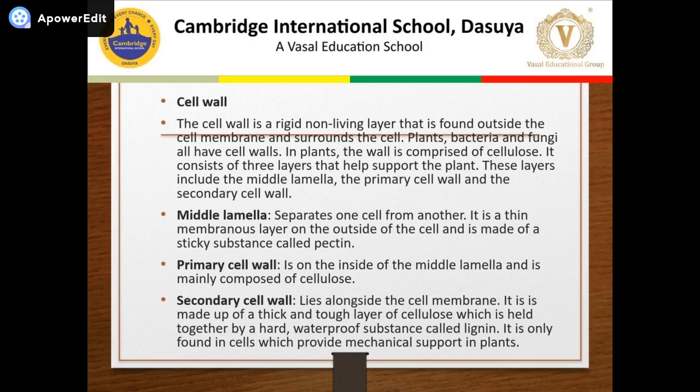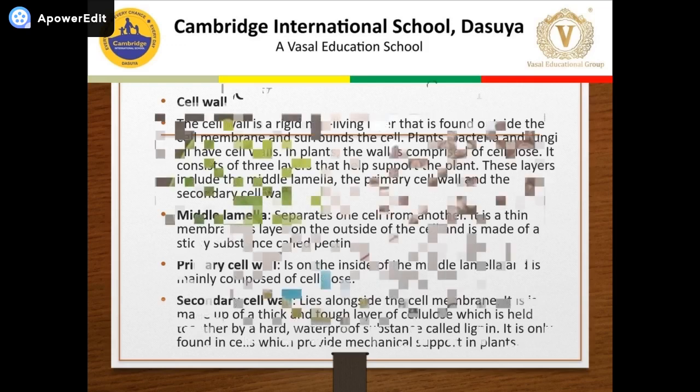And what about the secondary cell wall? It lies alongside the cell membrane. It is made up of a thick, tough layer of cellulose which is held together by a hard, waterproof substance called lignin. It is only found in the cells which provide mechanical support in plants.